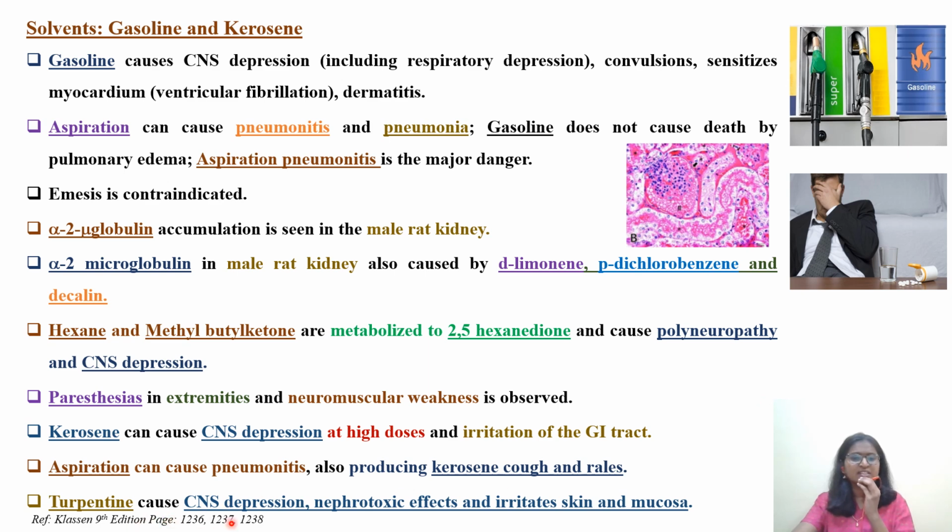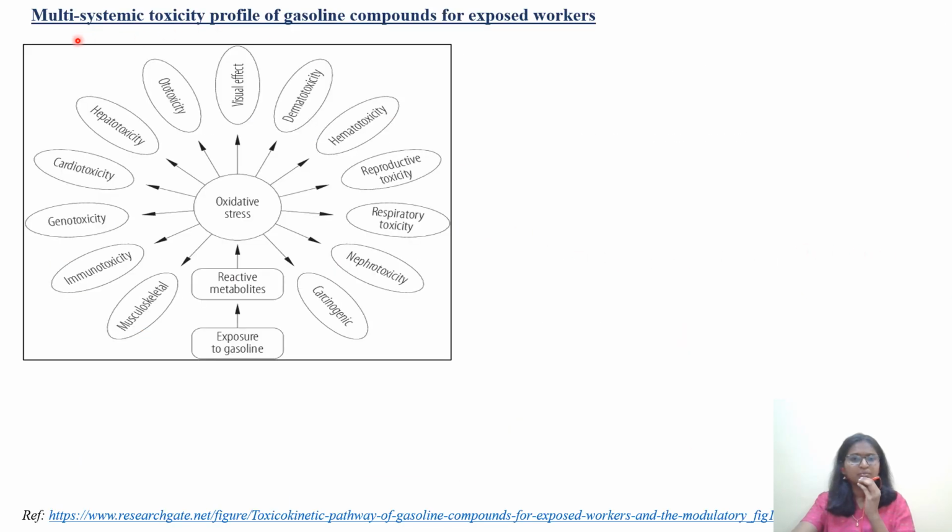Turpentine causes CNS depression, nephrotoxic effects, and irritates skin and mucosa. You have to remember this solvent also, and what major effects it causes. Now consider the multisystemic toxicity profile of gasoline compounds for exposed workers. If there is exposure to gasoline, reactive metabolites are formed and lead to oxidative stress. As you know, one of the major ways of causing cell damage is oxidative stress. So gasoline exposure leads to oxidative stress, which leads to multi-organ toxicity.